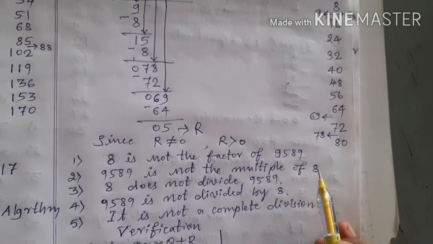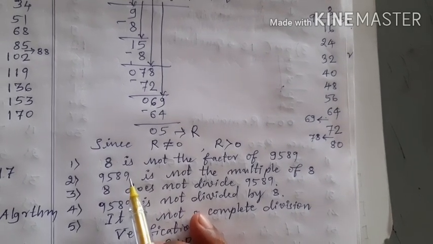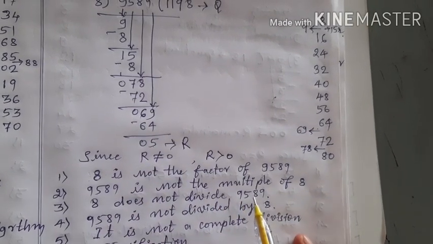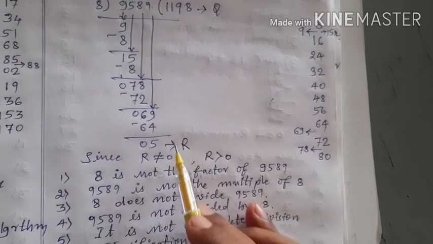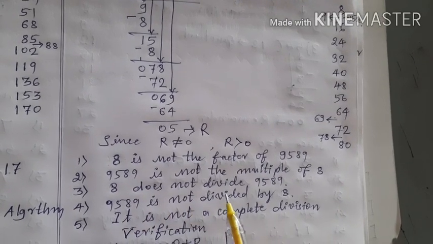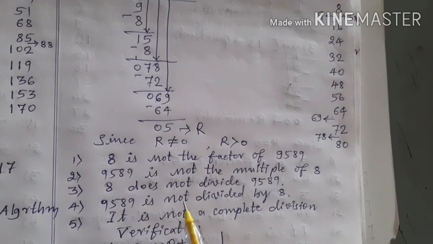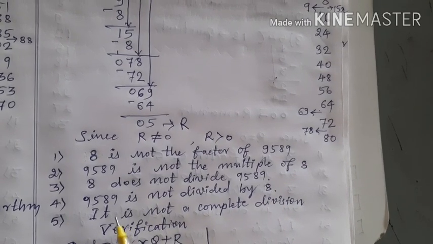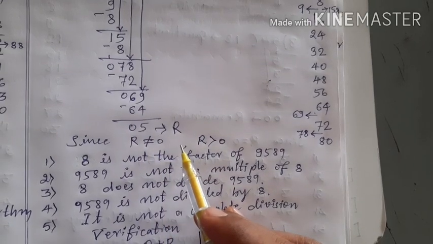It means in the tables of 8, this 9589 will never come. And you can also decide that 8 does not divide 9589 when the remainder is not equal to 0. Then you can also decide that 9589 is not divided by 8, or 9589 is not divisible by 8. And you can also decide that it is not a complete division because the remainder is not equal to 0 here.